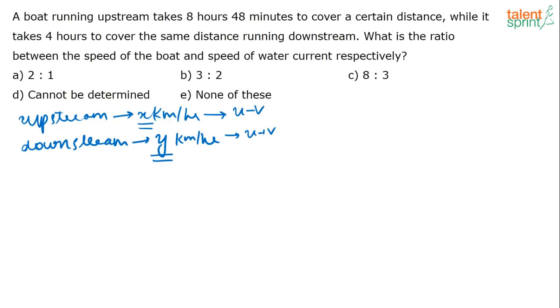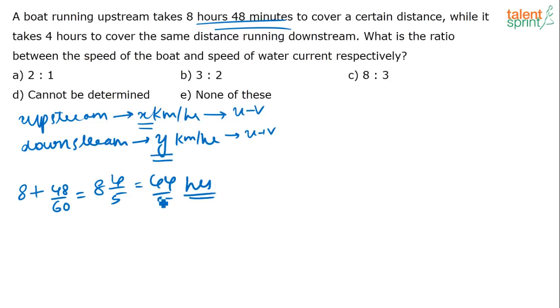Now, a boat is running upstream, it takes 8 hours 48 minutes. So what is the distance covered by the boat in this 8 hours 48 minutes? See, 8 hours 48 minutes is how many hours? Everything let us take in terms of one unit. So I am converting this 8 hours 48 minutes is 8 plus 48 by 60 hours, correct? Or that is equal to 8, 4 by 5 hours. So 8 hours 48 minutes is nothing but 8, 4 by 5 hours. Now that is equal to 44 by 5 hours. So I have just converted this 8 hours 48 minutes in terms of hours. So the distance covered by the boat upstream is what?